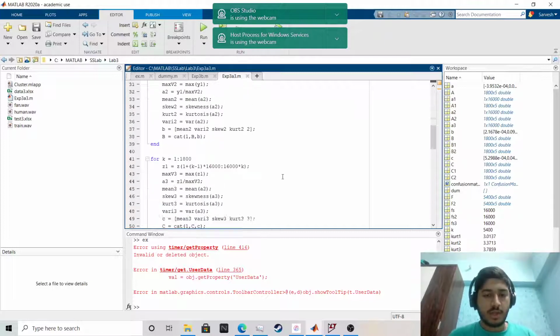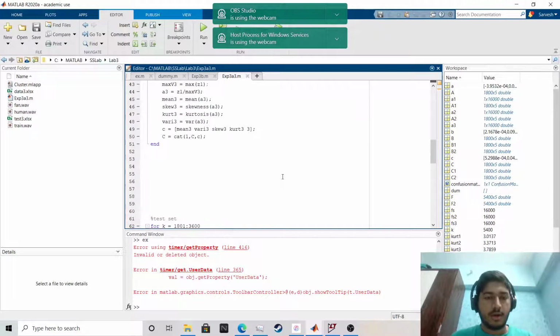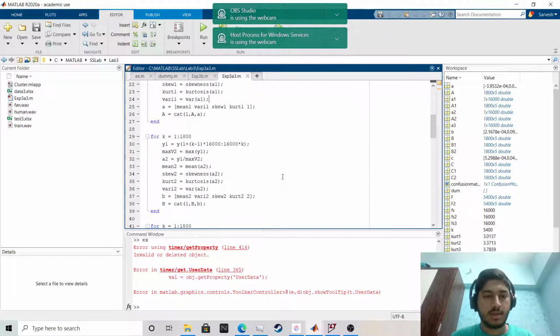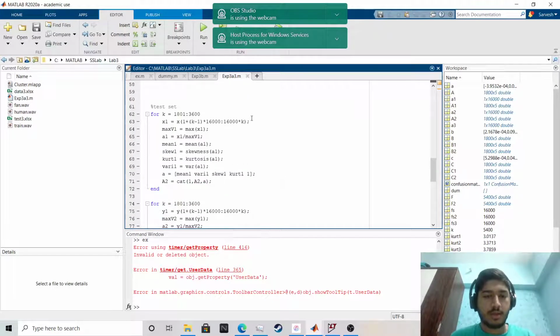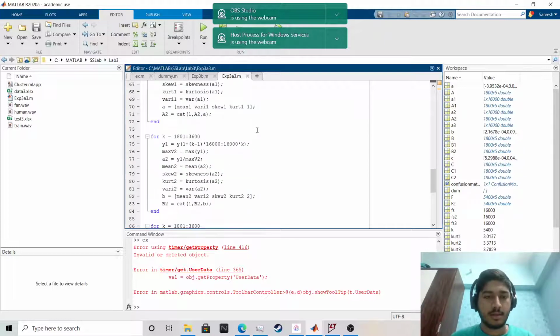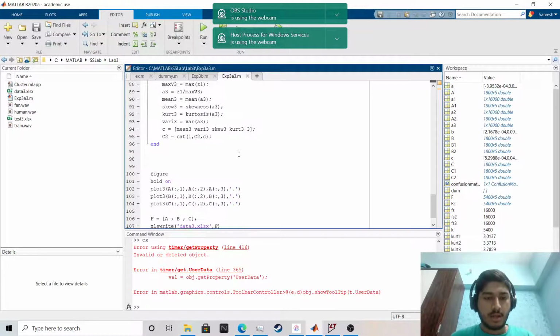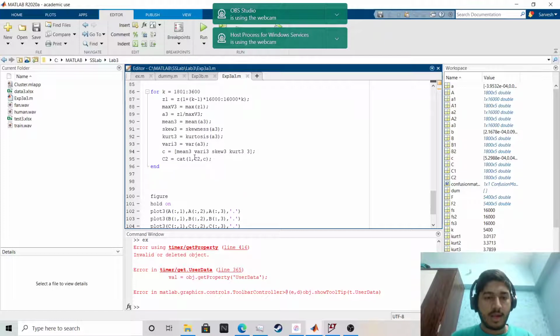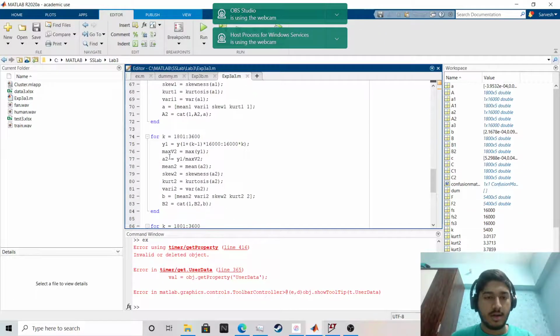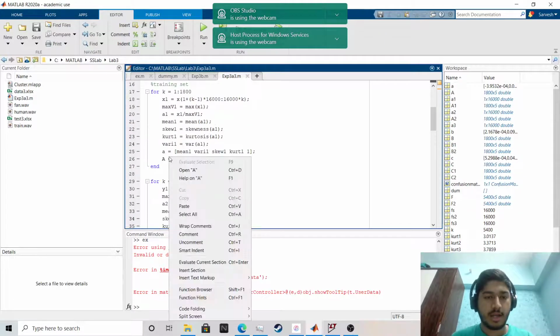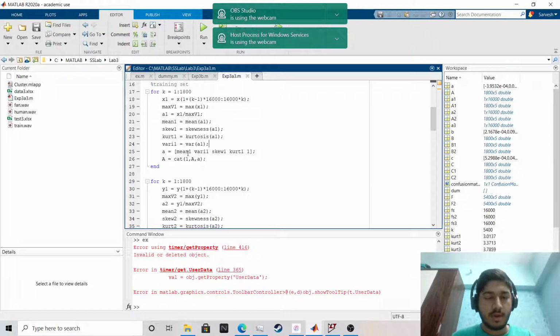We are using these three for the training set, and this is for the test set. We are creating a matrix of mean, variance, skewness, kurtosis, and one is the number I've given to the voice.